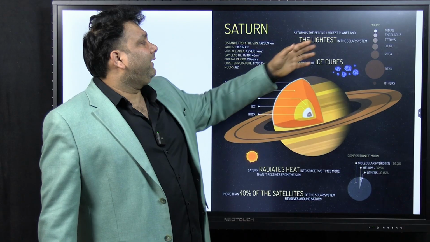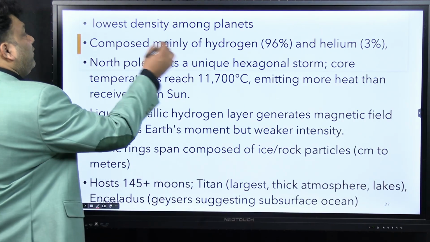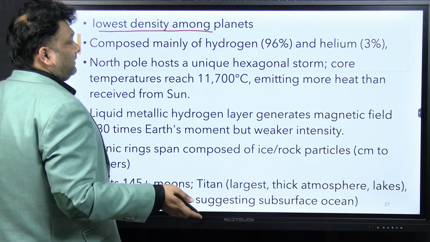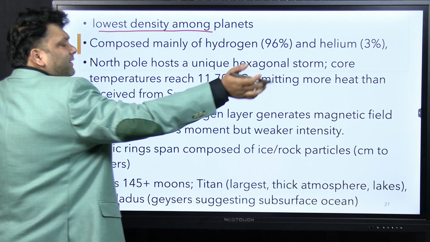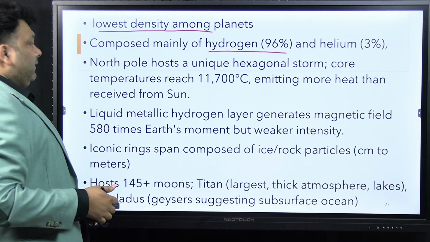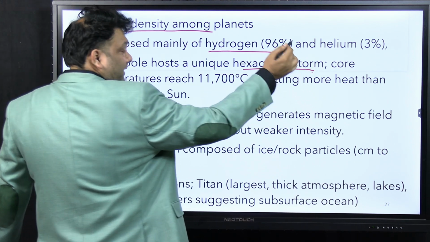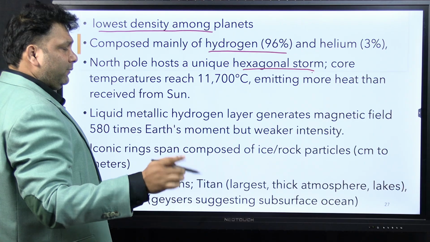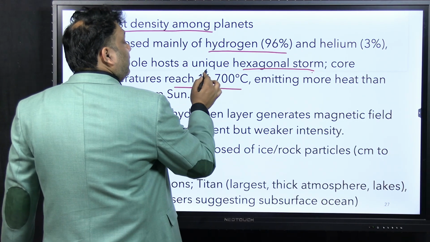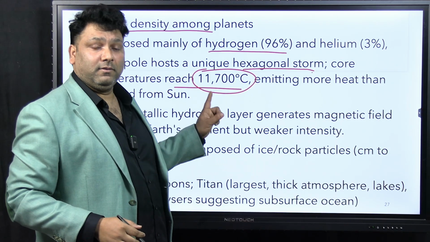And Saturn is the second largest planet after Jupiter, and it has the lowest density among the planets. Of course, all the Jovian planets are mostly made up of hydrogen, and of course helium will also be there. And the North Pole has a unique hexagonal storm. Jupiter has the Great Red Spot, this has a hexagonal storm, and the temperature of the core is around 11,700 degrees centigrade. Very important, this one.